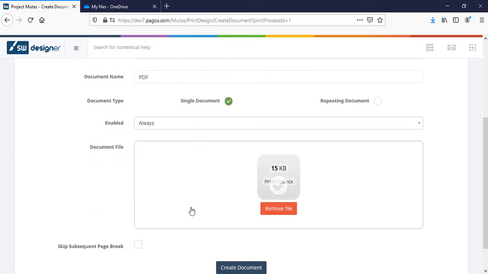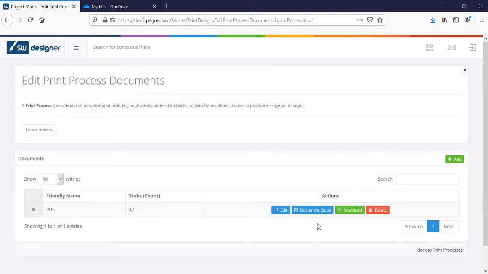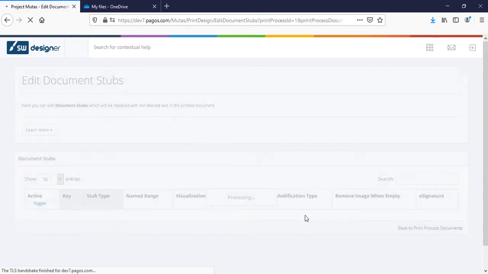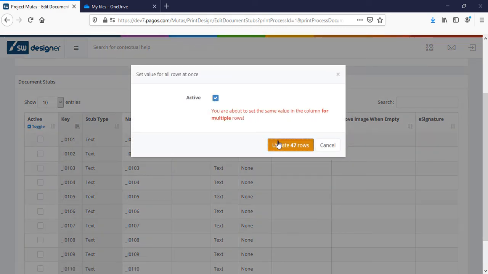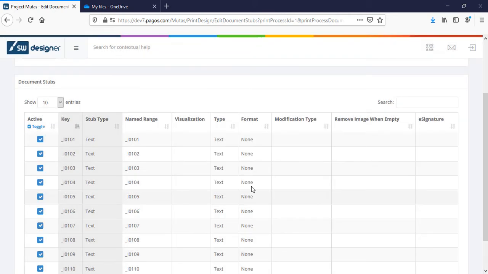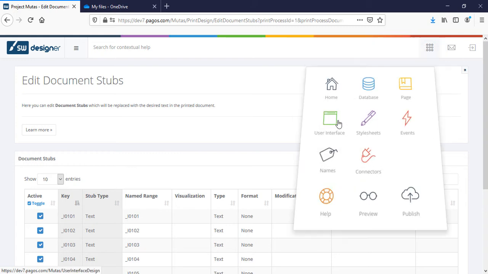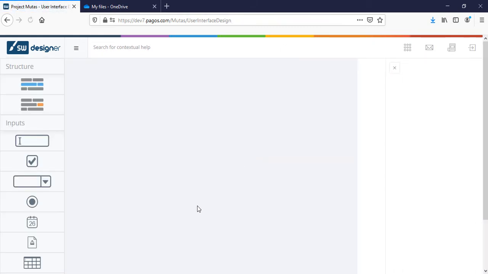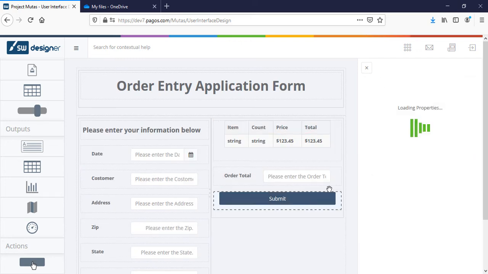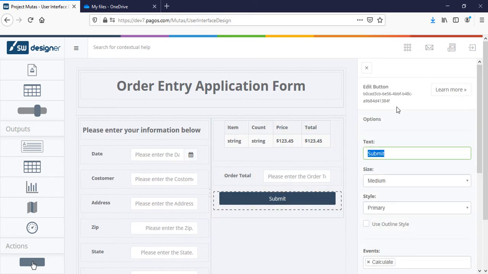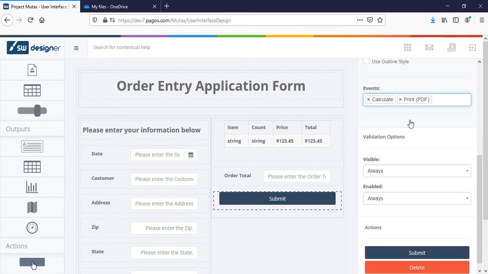Next, make sure that the file to be used in the print process contains the necessary name range mappings and activate those fields. Finally, go to the User Interface Designer and select the Action button that is to trigger this action. Add the print process with the OneDrive connector enabled into the button settings and press Submit.